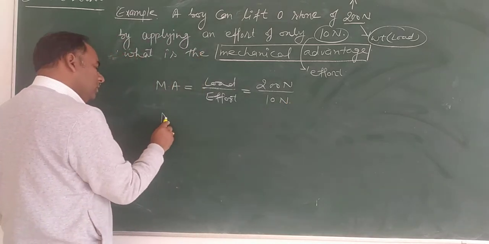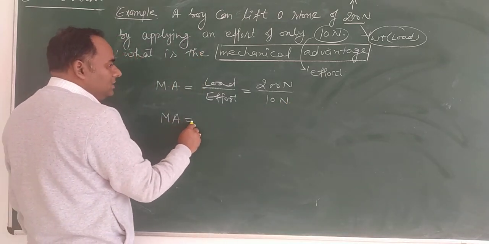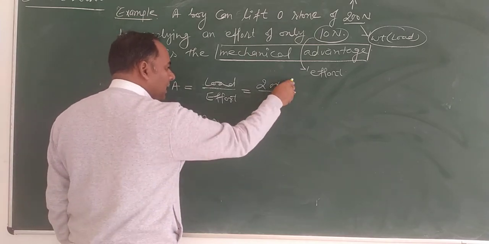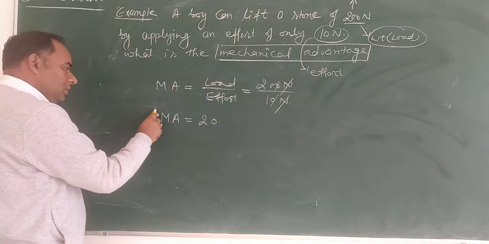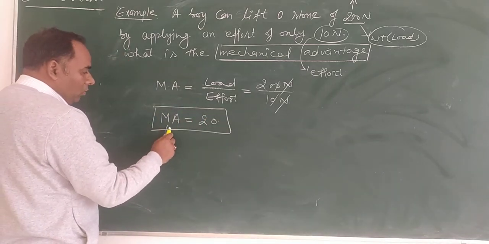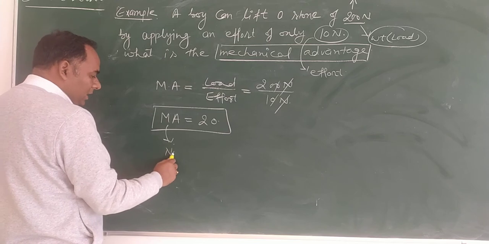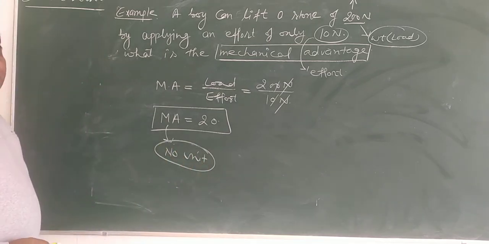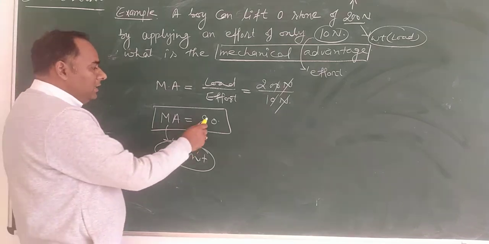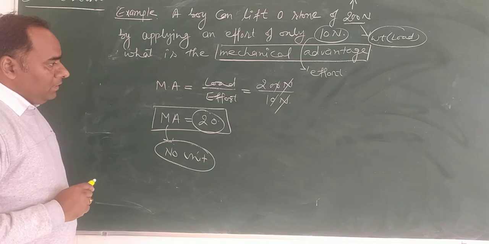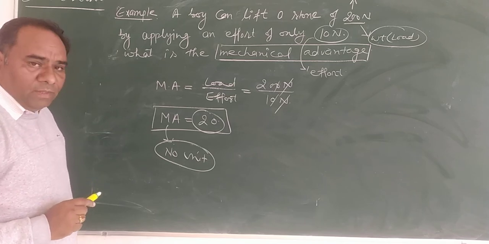So mechanical advantage is 20, and the units cancel. There is no unit of mechanical advantage. Mechanical advantage is simply a number. Is it clear? Thank you students.